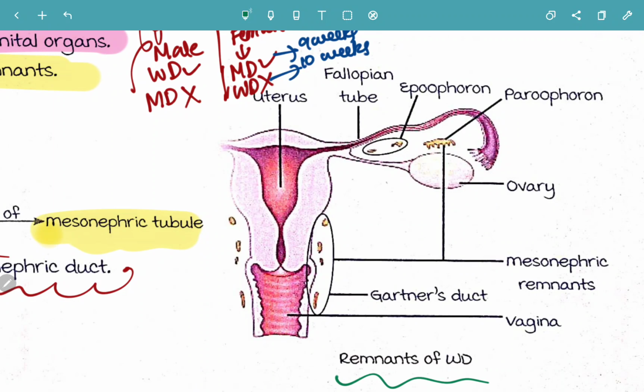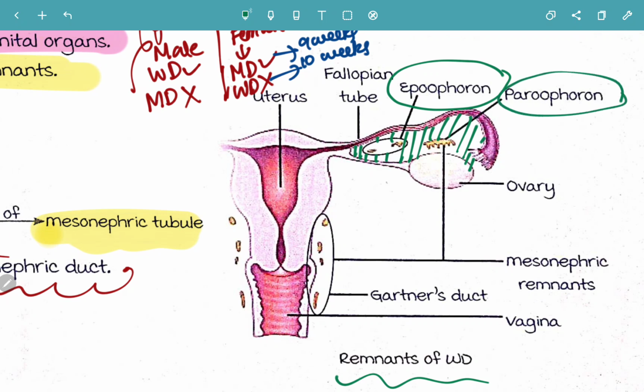So what are the three remnants? Epoophoron, this is the cranial remnant. See here you have your broad ligament, guys. The green color structure that I am going to be drawing, this is your broad ligament, that is connecting your fallopian tube as well as your ovary. So this is basically your secondary support of the uterus. Broad ligament.